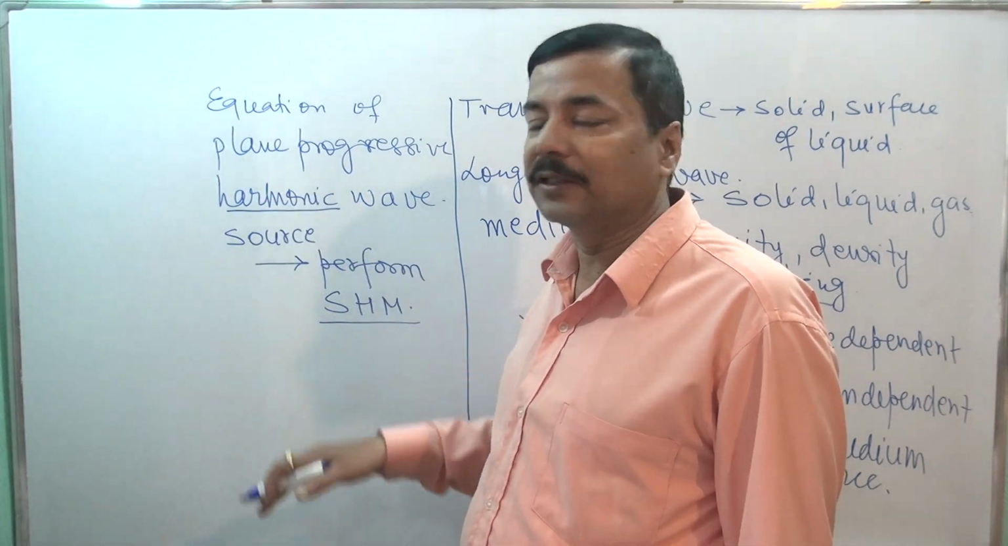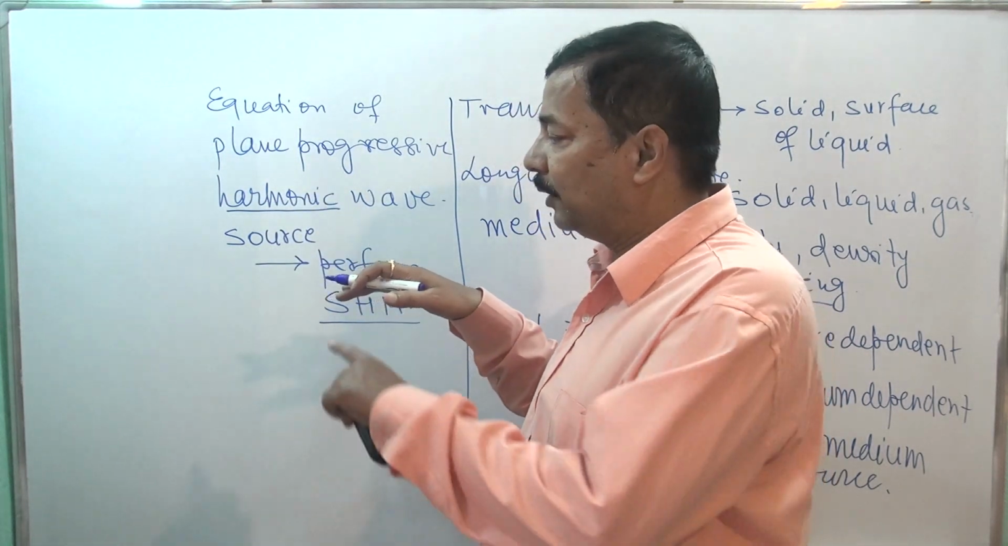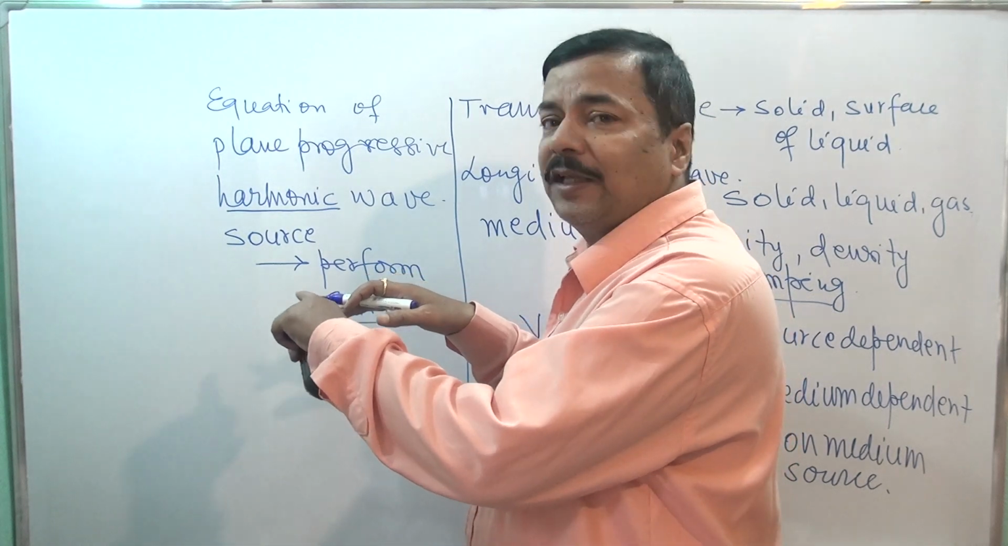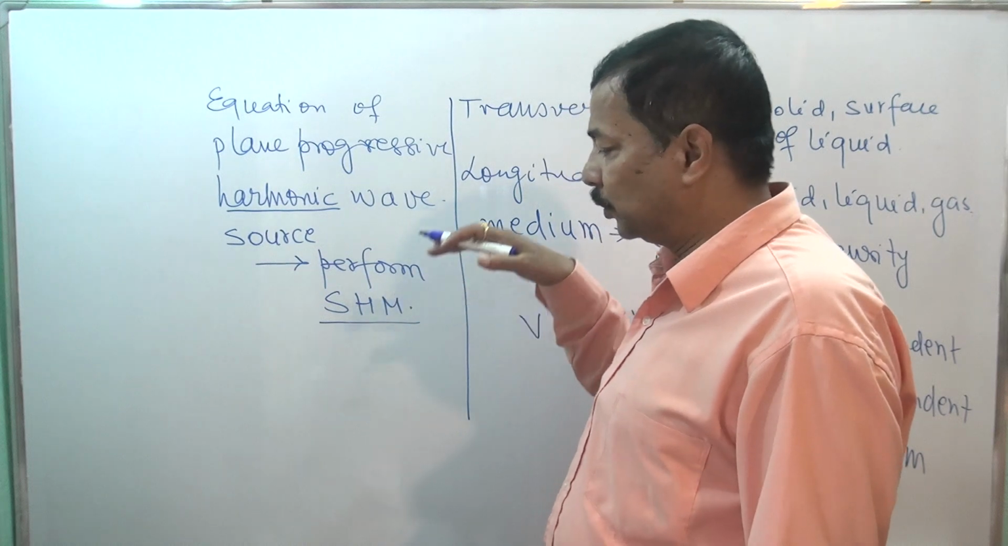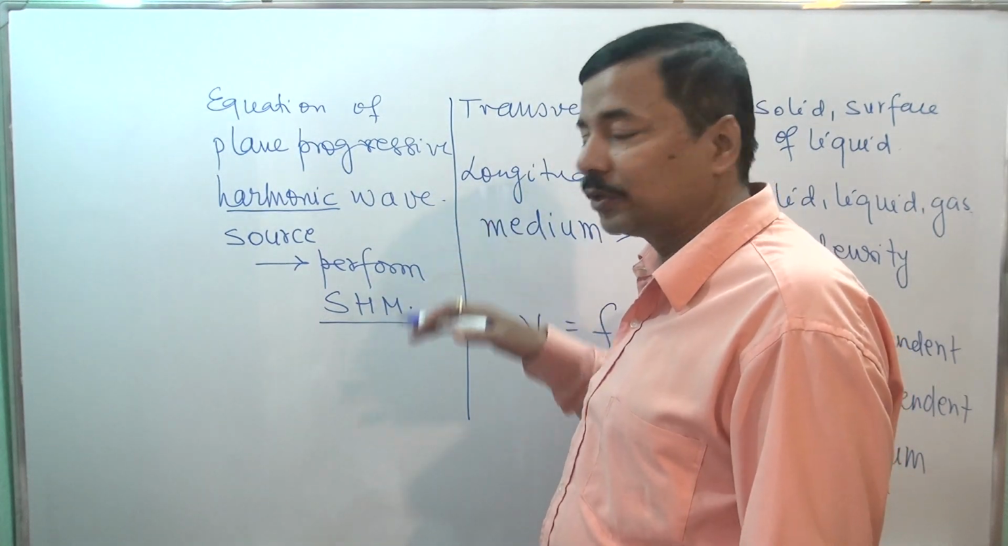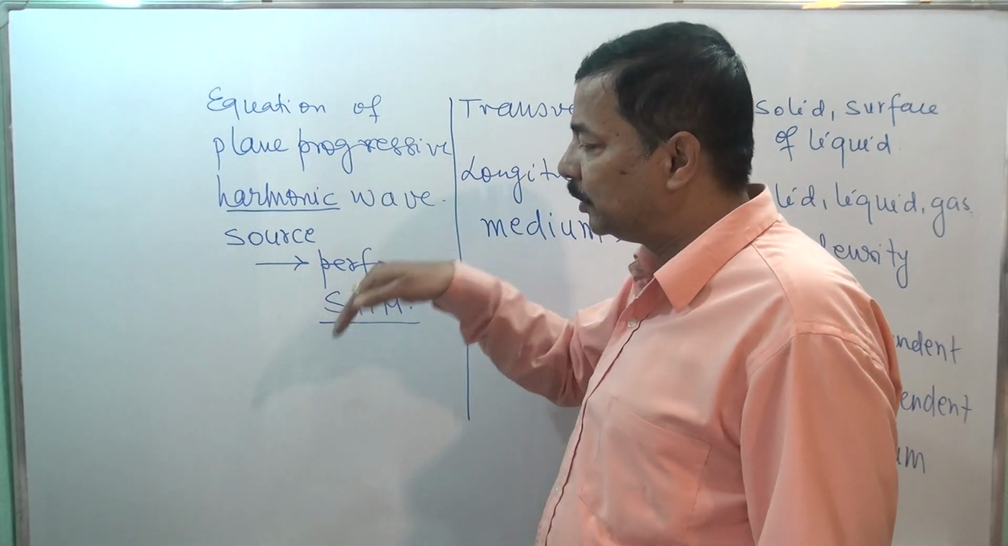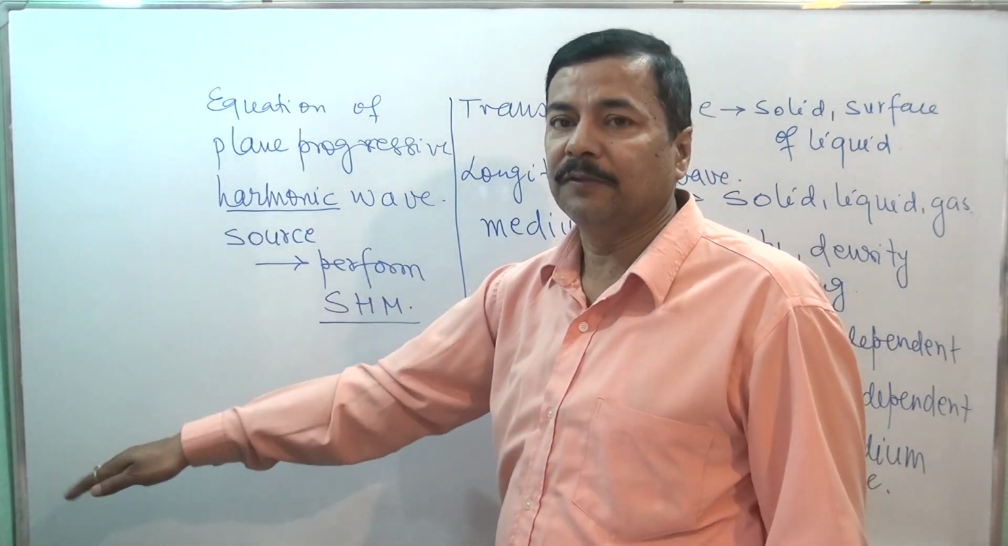The source is performing the simple harmonic motion, and with this source the string is attached, so the wave will be generated on the string.